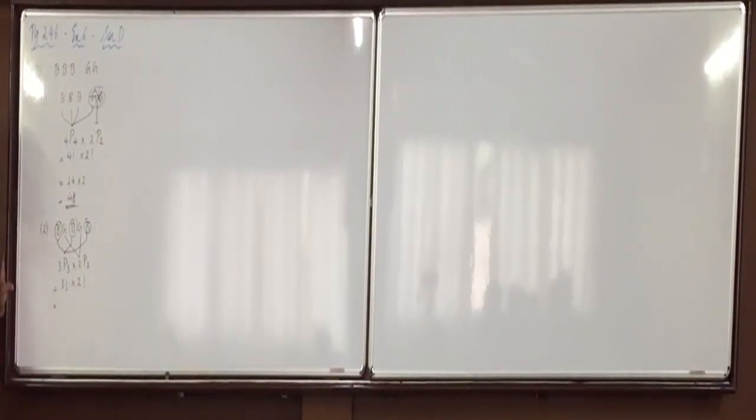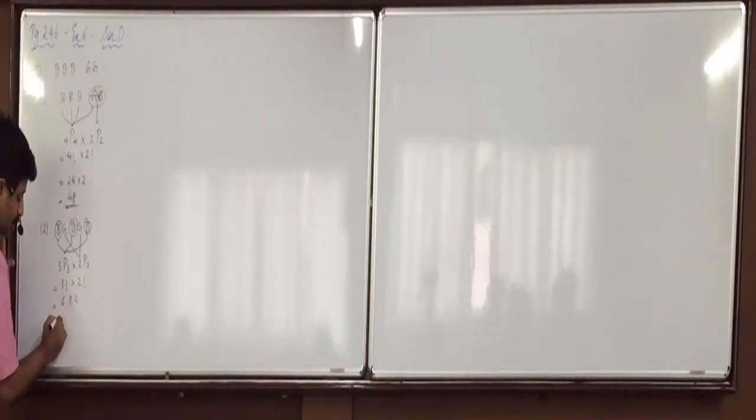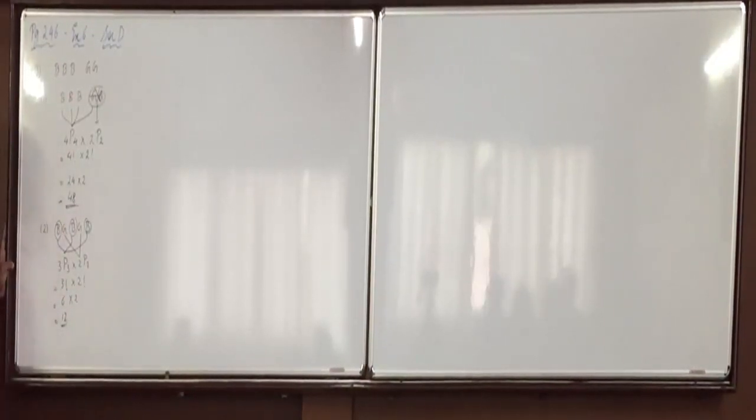But what is 3 factorial? Please don't answer, I'm asking one person only. 6, and 2 factorial is 2, that is 12.